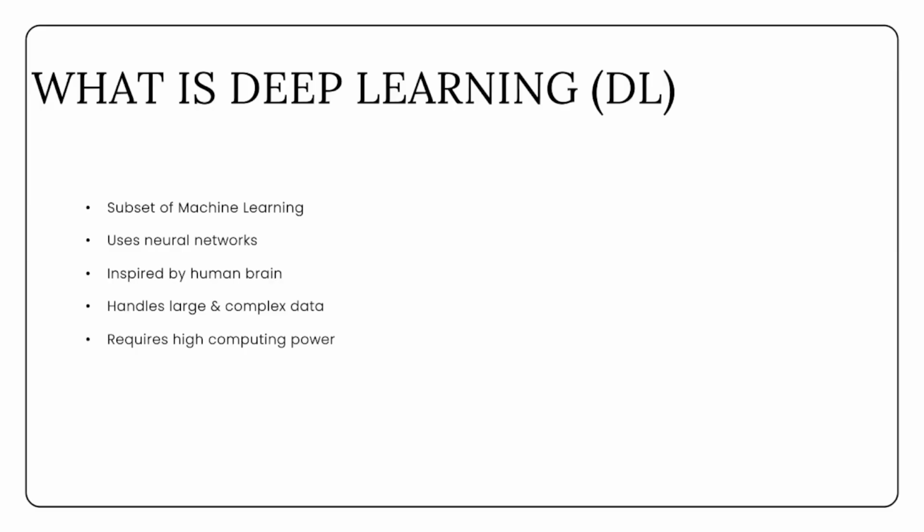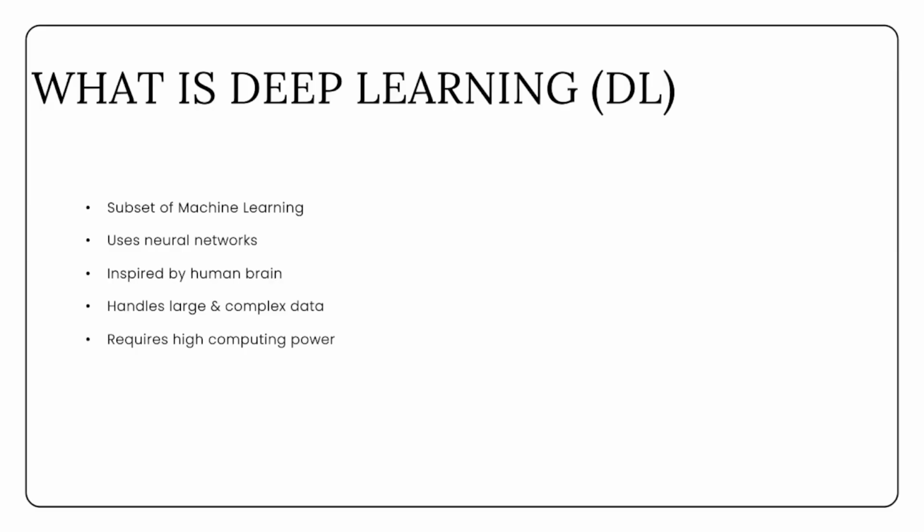Deep learning is a further subset of machine learning, and it represents some of the most advanced AI systems we have today. It is based on something called neural networks, which are inspired by how the human brain works. In simple terms, deep learning models consist of multiple layers of neurons that process data step by step. Each layer extracts more complex features from the input. For example, in image recognition, the first layer might detect edges, the next layer detects shapes, and later layers identify objects like faces or cars.